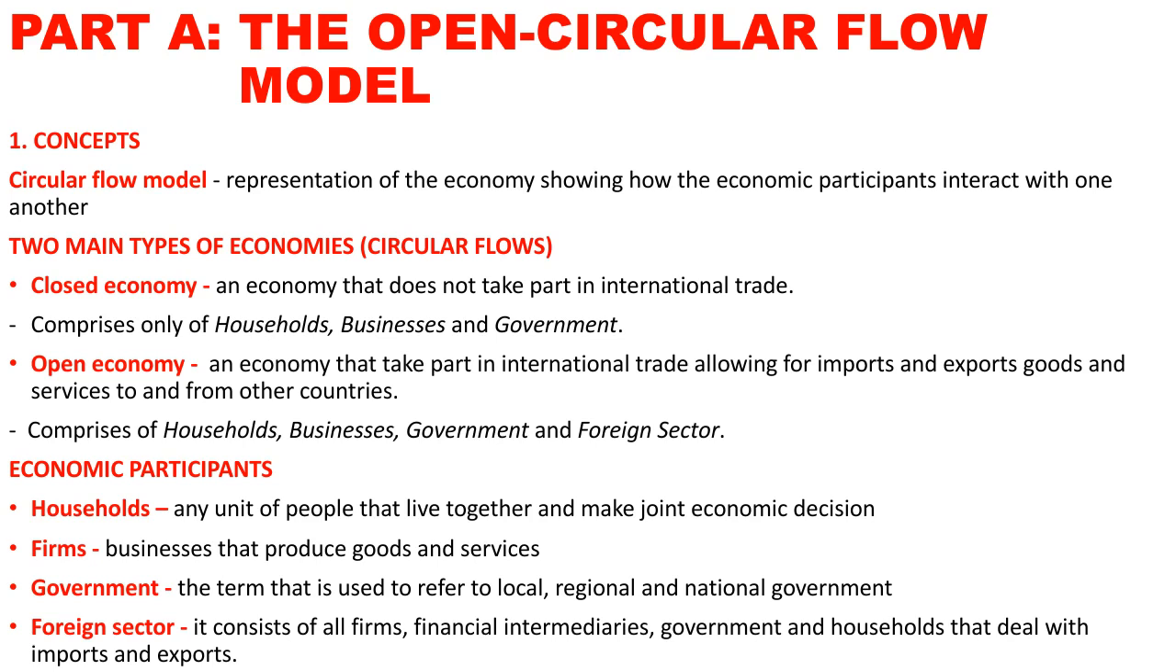So when we talk about the state or the government in a circular flow, we basically refer to the three levels of government: national, provincial, and local.